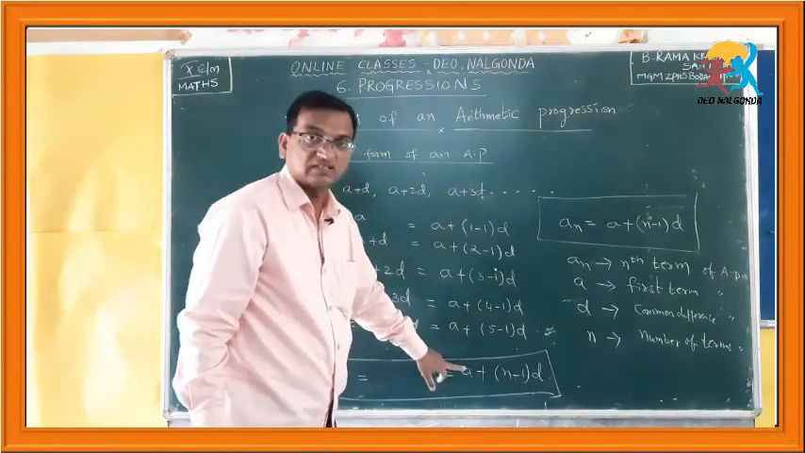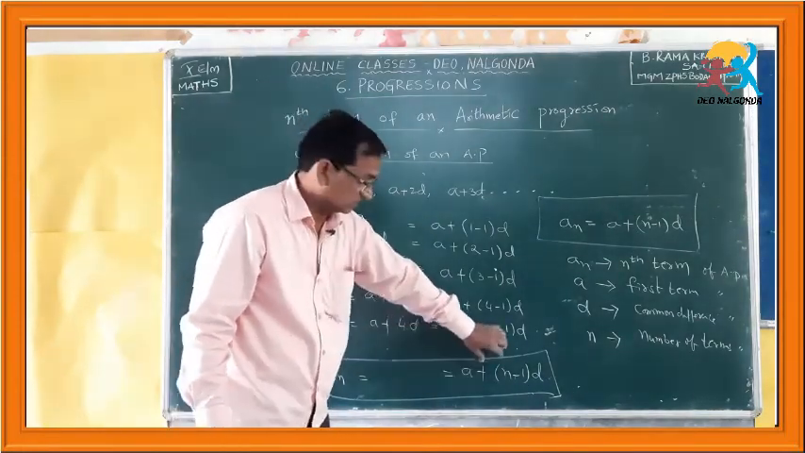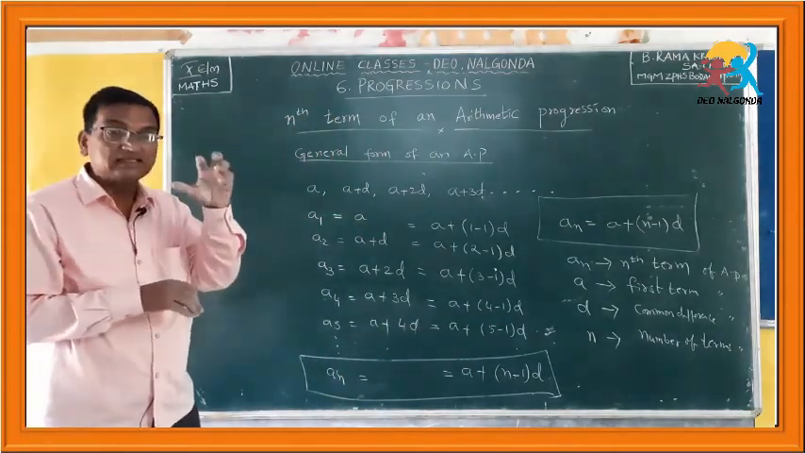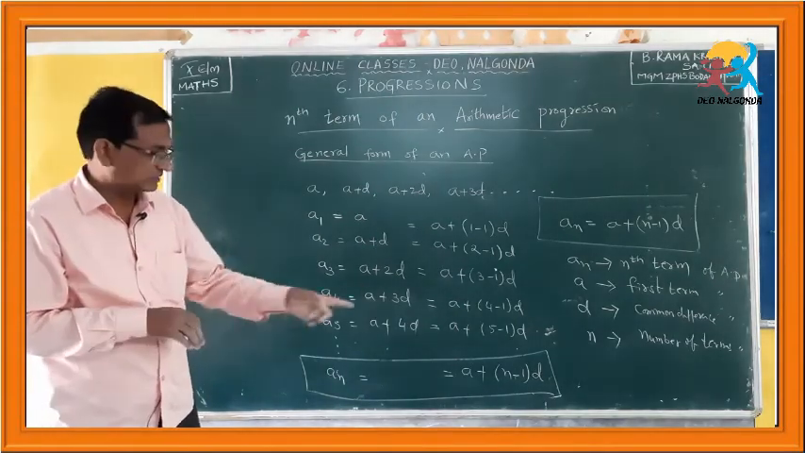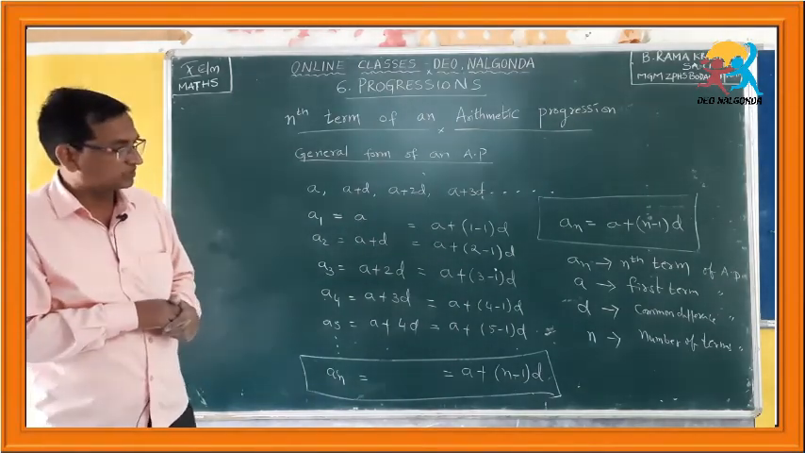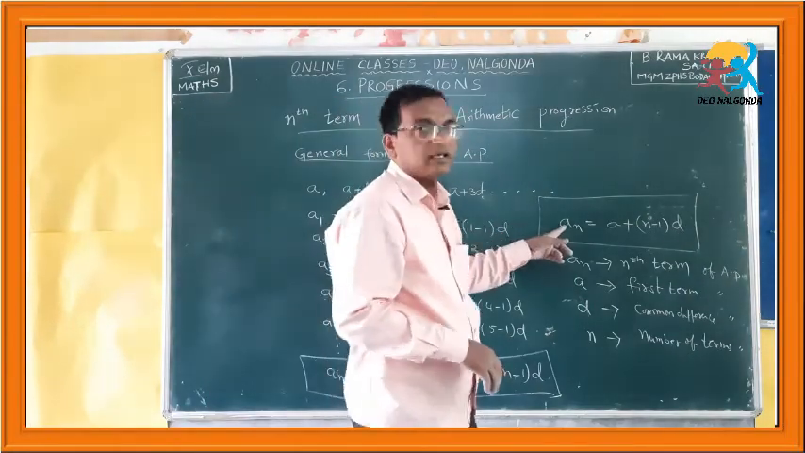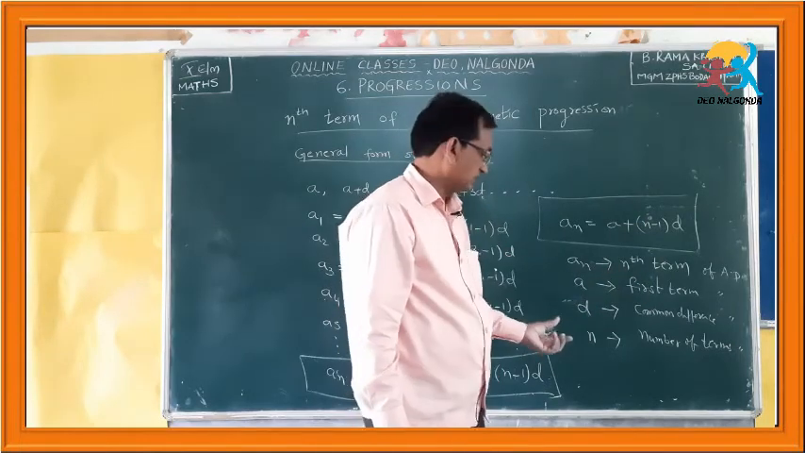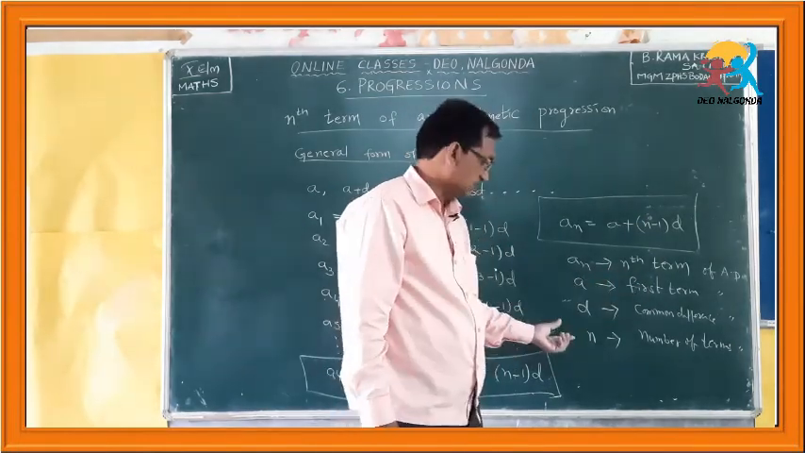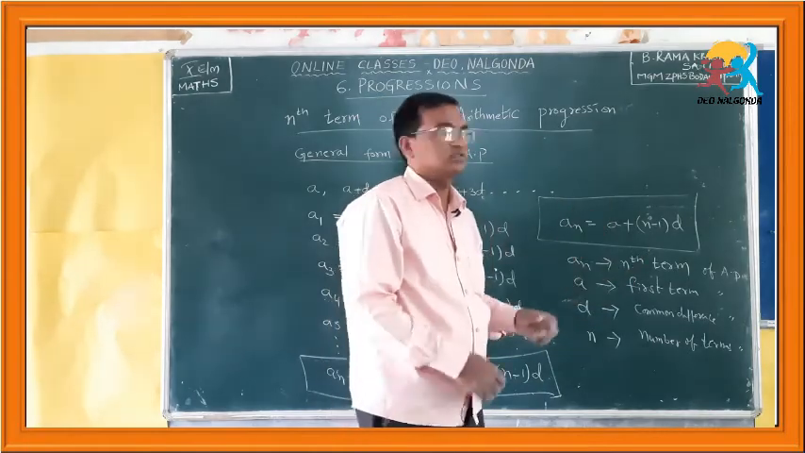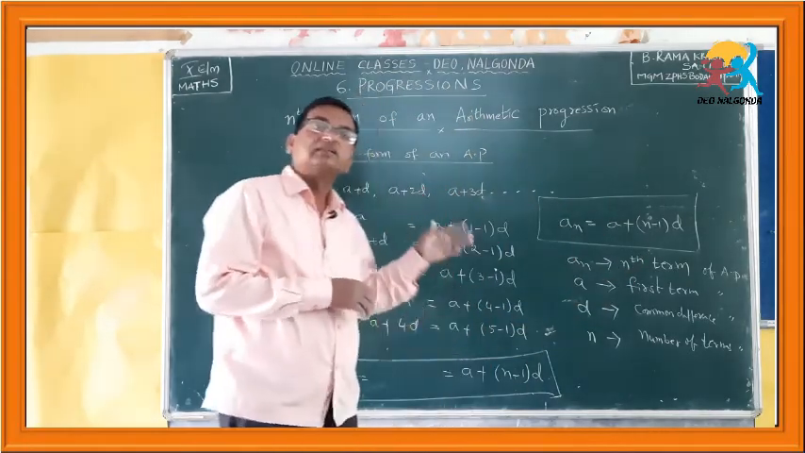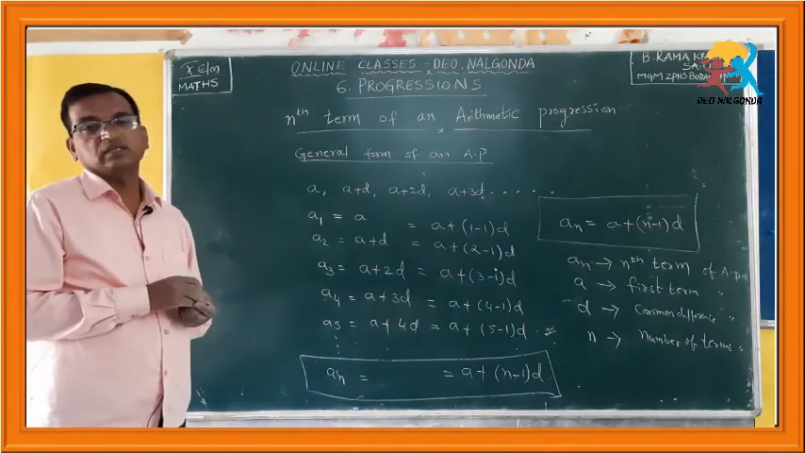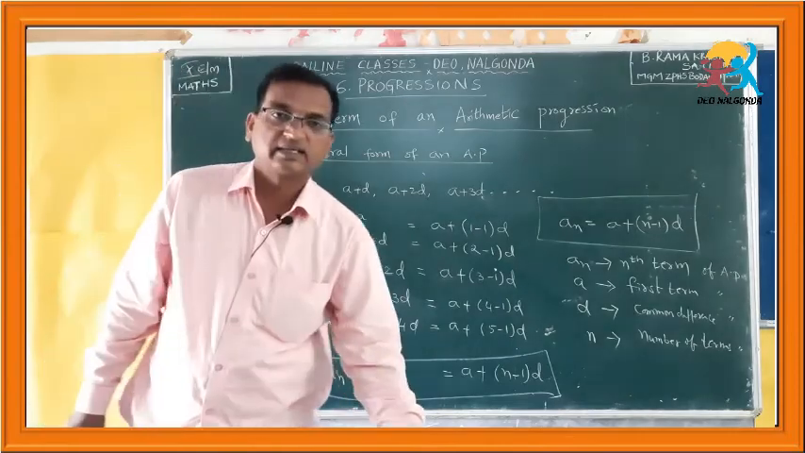Therefore, A is the first term. To this first term, you have to add 1 less than n times the common difference, that is nothing but A plus n minus 1 into D. You have to understand the terms here. An is the nth term of an AP, A is the first term of an AP, D is the common difference, n is the number of terms. If you understand this formula or this concept properly, you can easily do the problems in the second exercise.